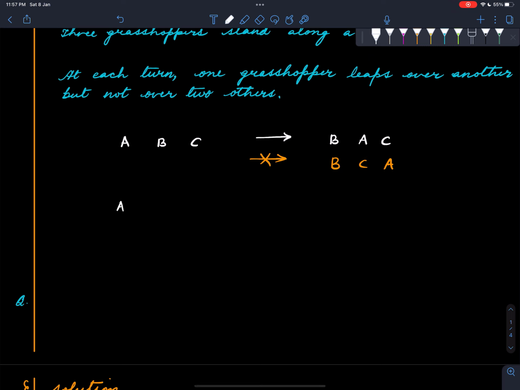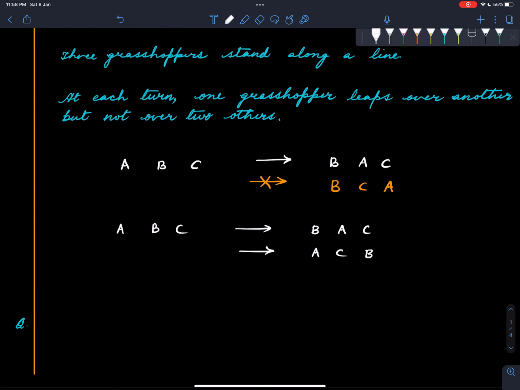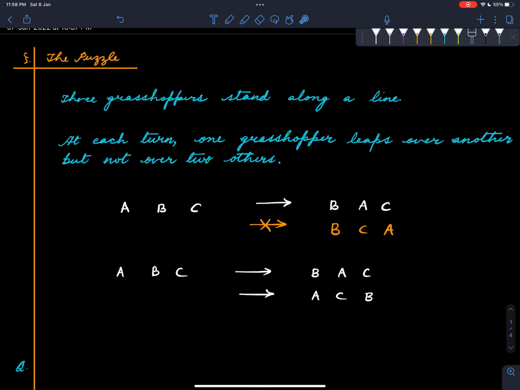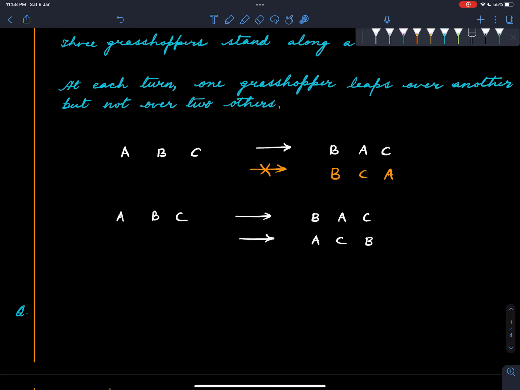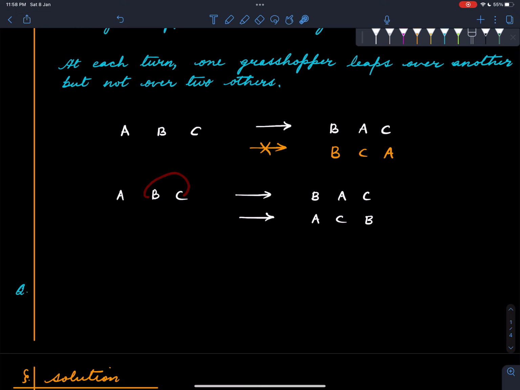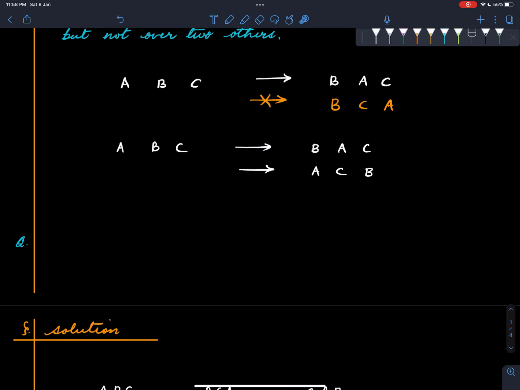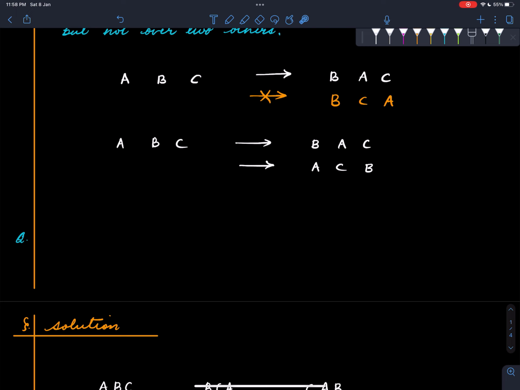Similarly, if B was doing the leaping, then B could leap over A, in which case we will get BAC, and if B leaps over C, then we will get ACB, and both are fine because B is leaping over exactly one grasshopper. So one way to state it is that each turn exactly one grasshopper leaps over exactly one grasshopper. Or C could have done the leaping. In fact, there's only one possibility: if C leaps, then C has to leap over B.